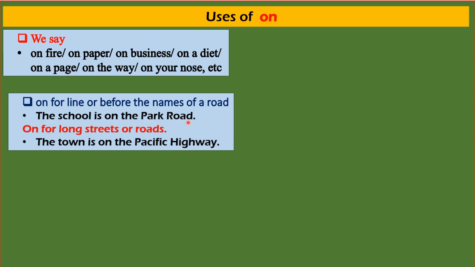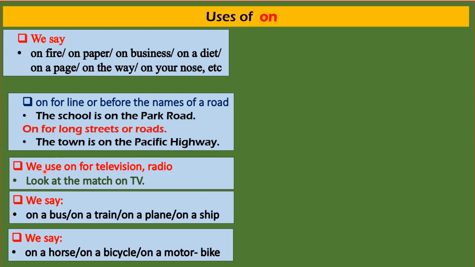On for long streets or roads. For example, on the highway. The town is on the highway. On the Pacific Highway. On the Mahindra Highway. Now look here. We use on for television, radio, etc. These are machines. Look at the match on TV.